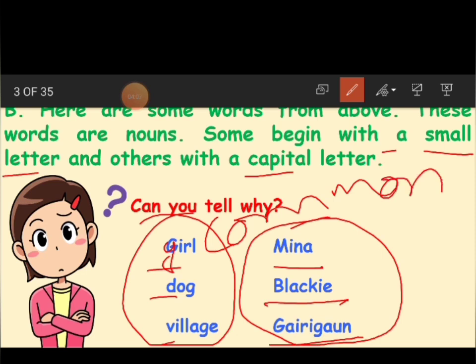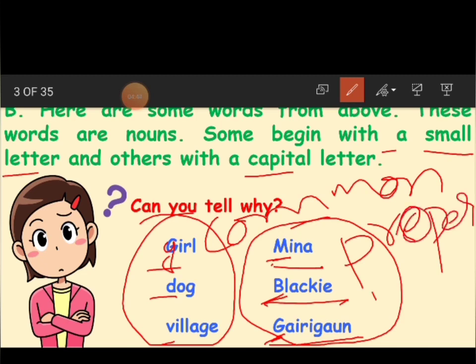Okay children, we'll learn again about this in detail. And here, if you see the name Meena, that is the name of the girl. M is written in a capital letter here. And Blackie, the name of the dog, capital letter. Gairigaon, G capital letter, the name of that village. So these names of any particular place, person, animal are written in capital letters. Why? Because they are proper nouns.